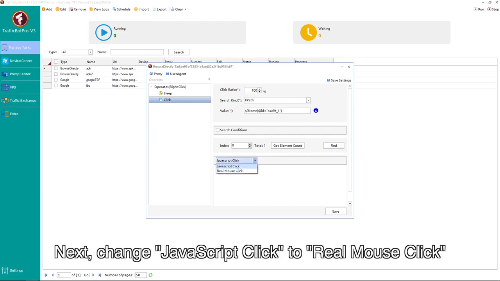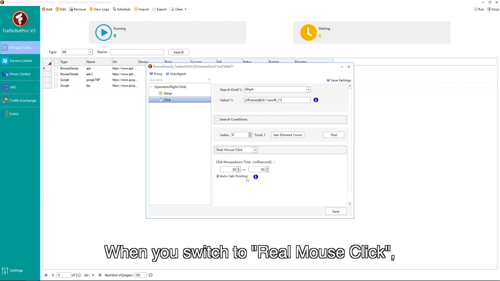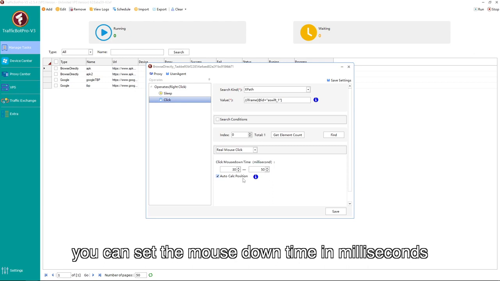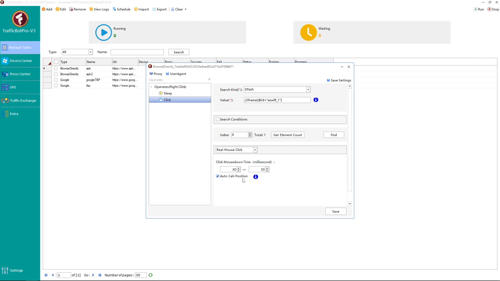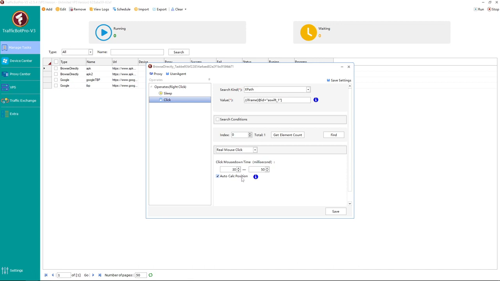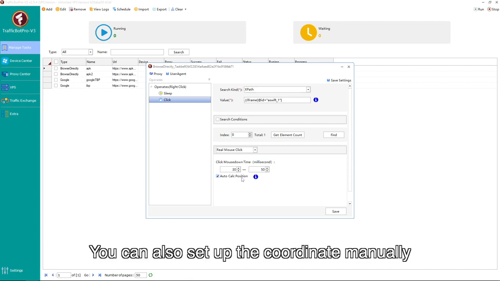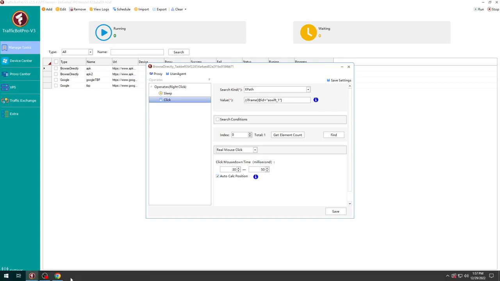Next, change JavaScript click to real mouse click. When you switch to real mouse click, you can set the mouse down time in milliseconds. Usually you don't need to modify this, just use the default value. The default position is the element center. You can also set up the coordinate manually.